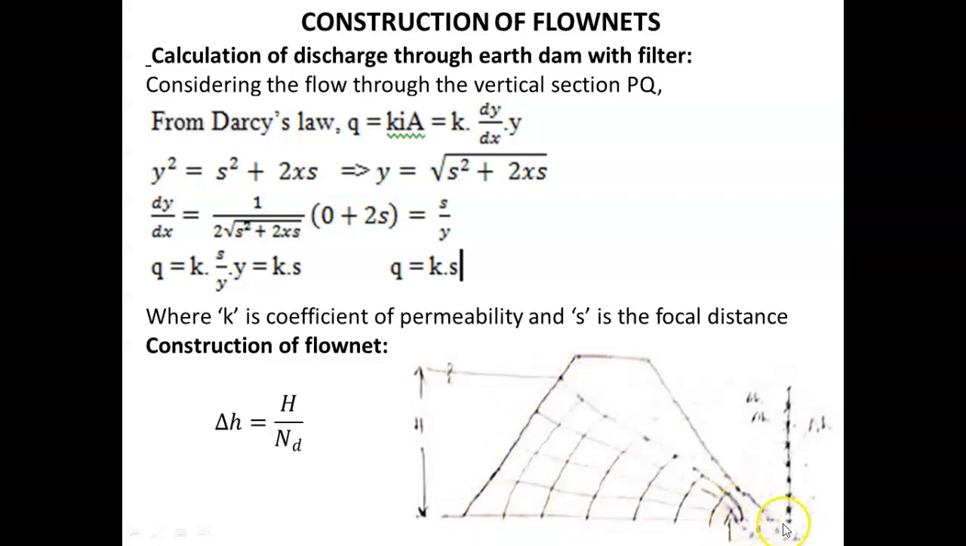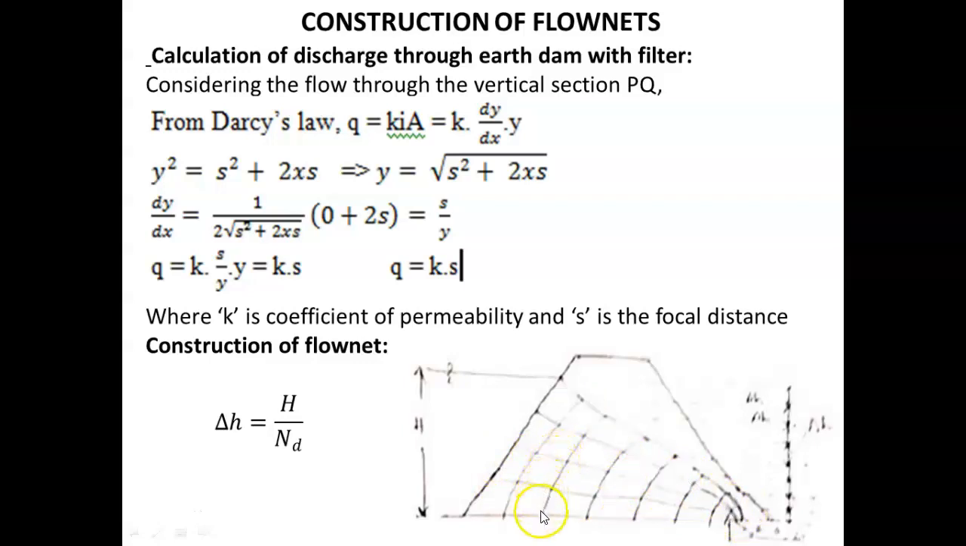So these flow lines should intersect the boundary equipotential lines at right angles. Taking like this, they are intersecting the boundary equipotential line at right angles. So this is the boundary equipotential line. Here also it is intersecting at right angles, such that we have to draw the lines. So these are the flow lines.